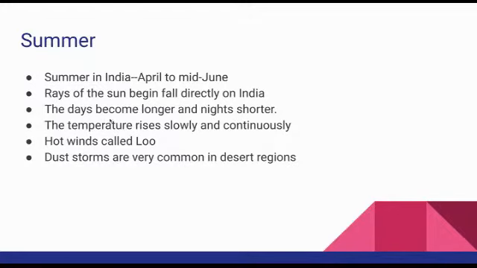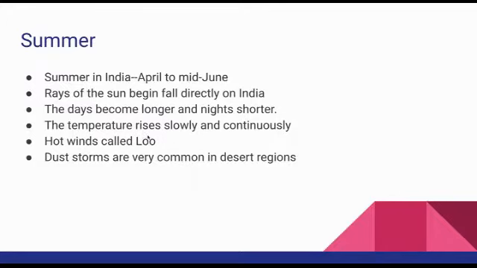That is a speciality, because the sun rays are directly on India, we see sunrise and sunset differently. The days become longer, nights become shorter, and the temperature rises slowly and continuously.